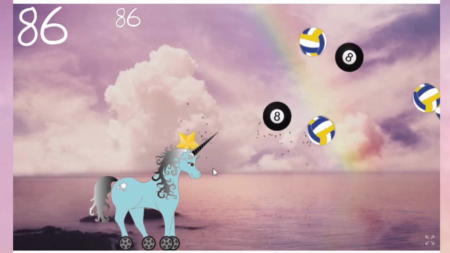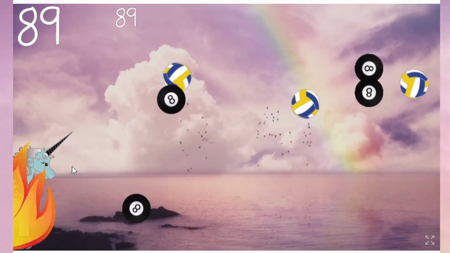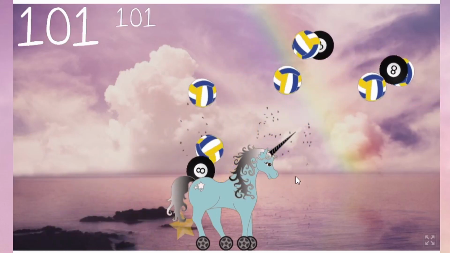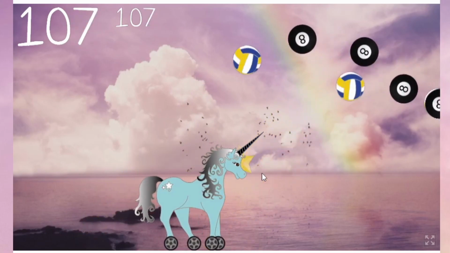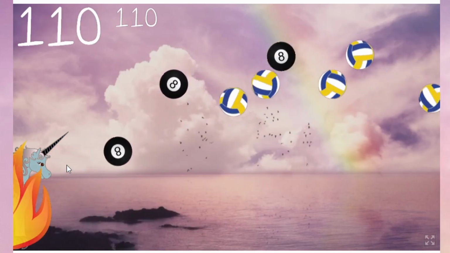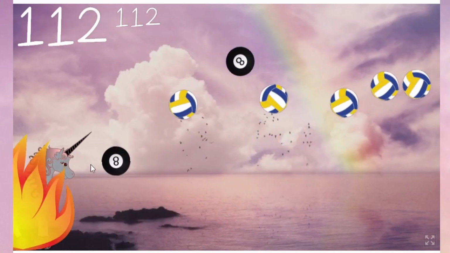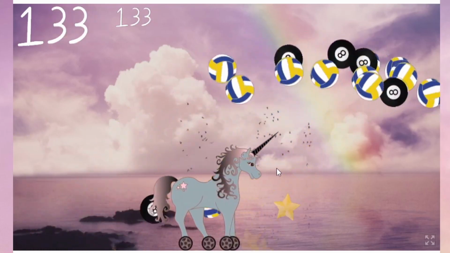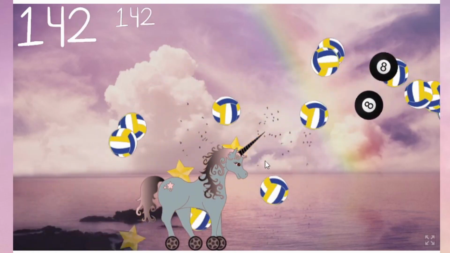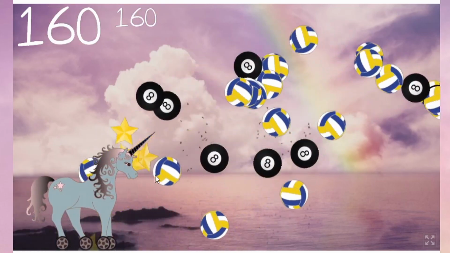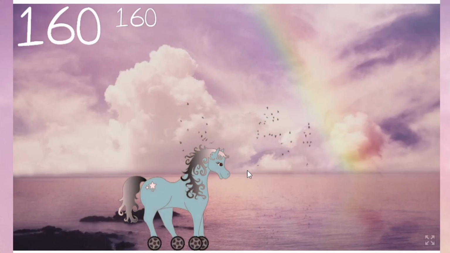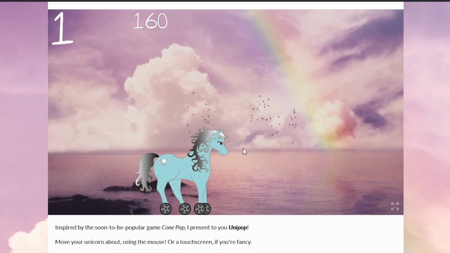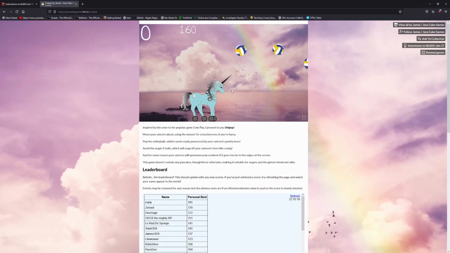Oh, so many 8 balls at once, wow. I wonder if this actually doesn't get more difficult over time. It's turned from hacking the leaderboard into speedrunning. Speedrunning the high score. This is actually... Oh, what is happening? Oh. 160? Wow.